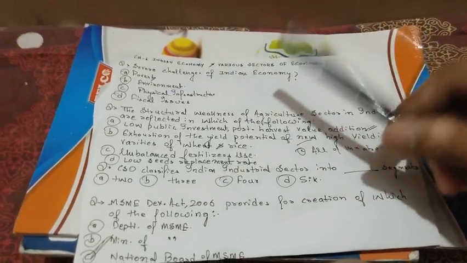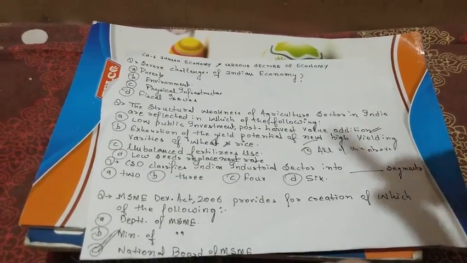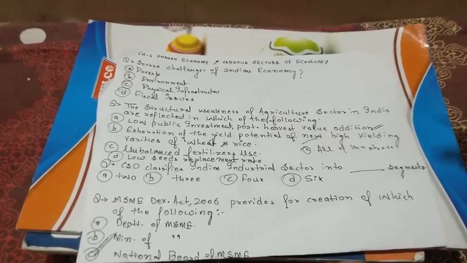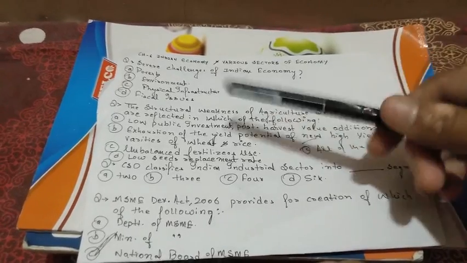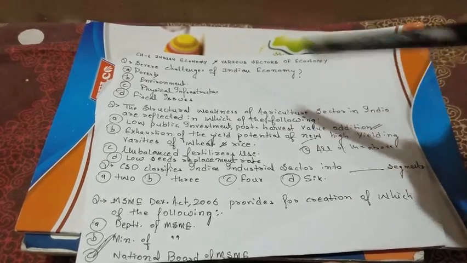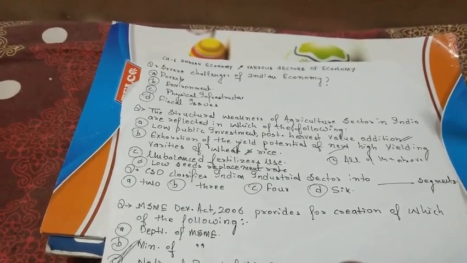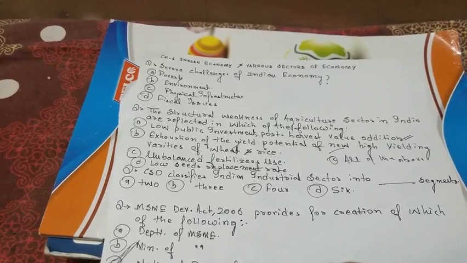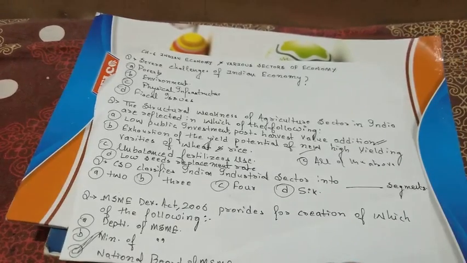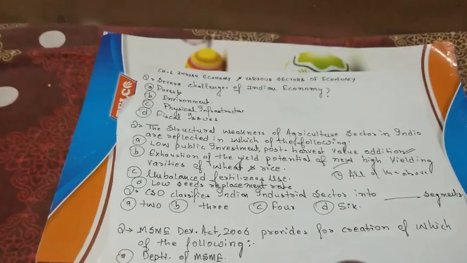The first question is about the severe challenges of the Indian economy. So what are the challenges of the Indian economy? The first one is poverty. Yes, it's a big challenge. Option B is the environment. Yes, it is also a very big challenge. C is physical infrastructure. Yes, till date not all roads are connected, and not all roads are in very good condition. So physical infrastructure is also a barrier in our Indian economy.